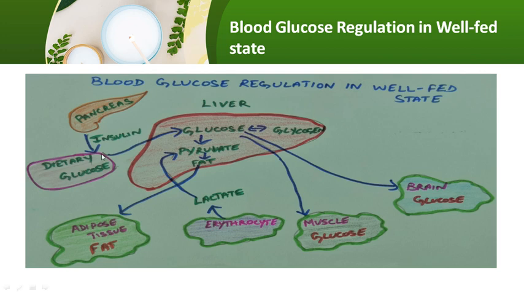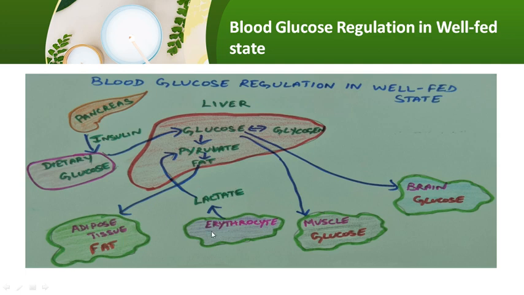During the well-fed state, insulin will be secreted in large amounts. It will convert glucose into glycogen through glycogenesis, and it will trigger the glycolytic pathway to convert glucose into pyruvate. Excess pyruvate will be converted into fat through acetyl-CoA, and this fat will be deposited in the adipose tissue for storage.